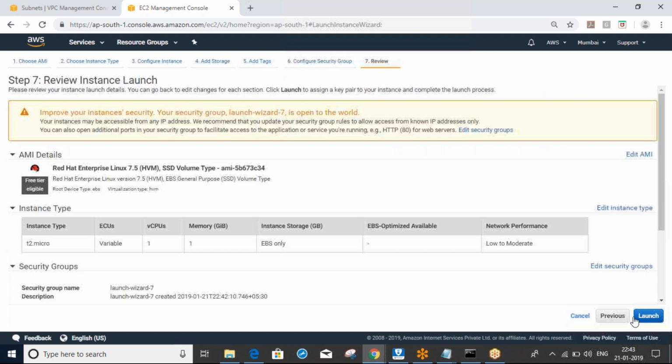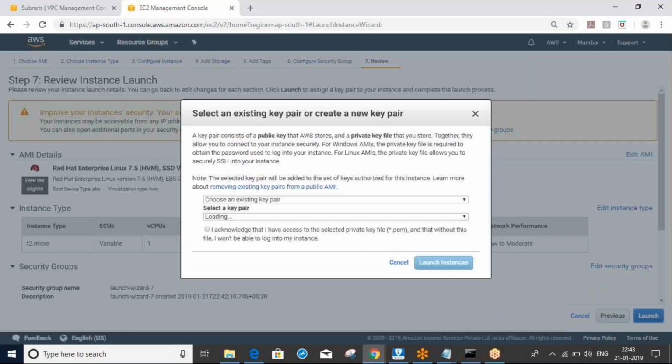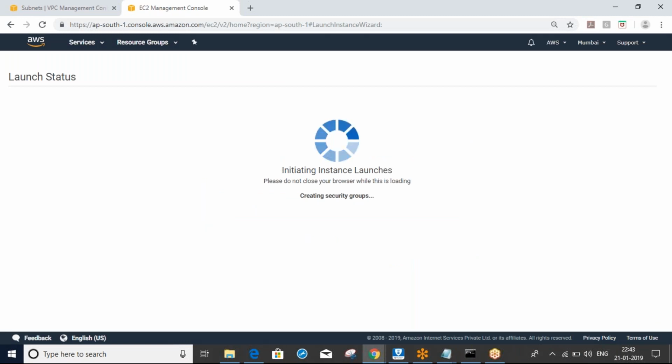Review, just launch. Select your key, whatever key you have, and launch instance.